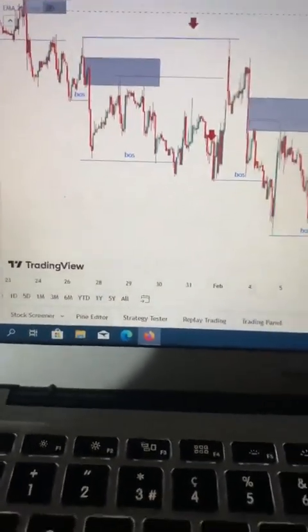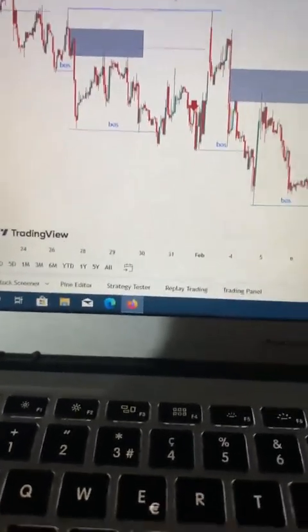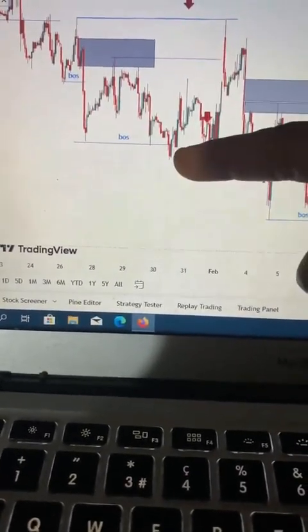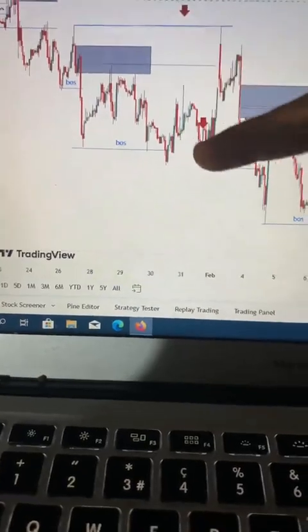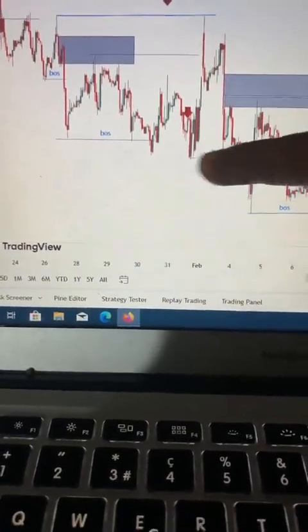Just like what's going on here. Let me explain what's going on here. Let's pay attention to this market structure. We see that this is a break of structure to the downside. Price goes for a pullback. We see another break of structure here to the downside. Can we see? Market structure. Break of structure.